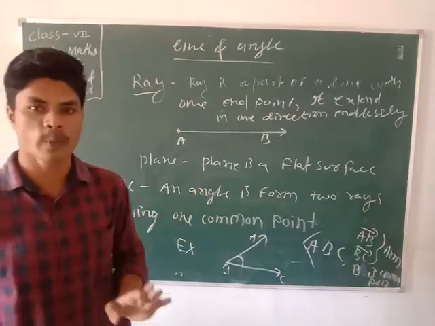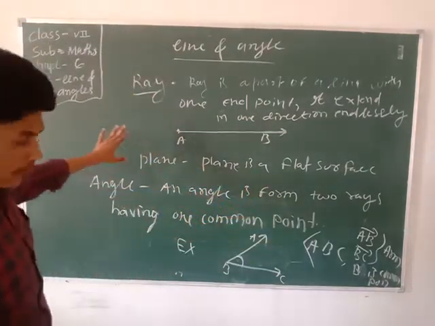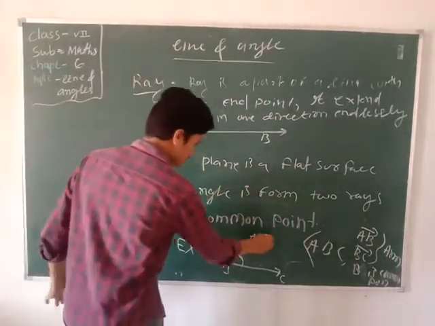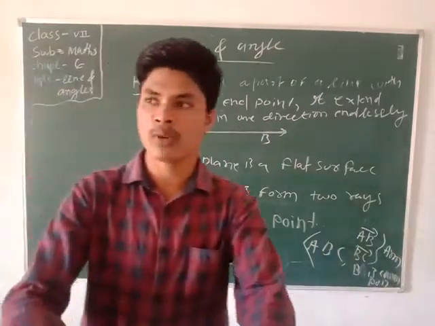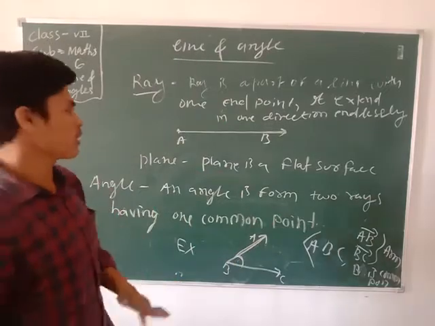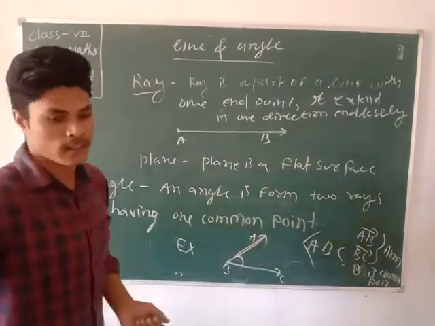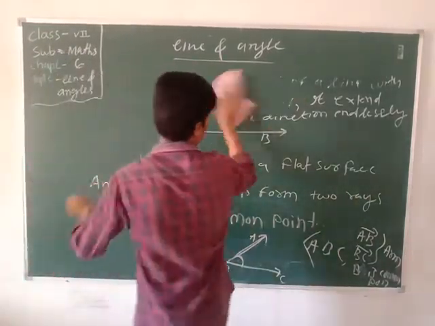We can have one common point, and it forms angles. The angles will measure many degrees, like 5 degrees, 20 degrees, 80 degrees, 90 degrees. We can form angles using the protractor and by construction. Now we discuss about lines.